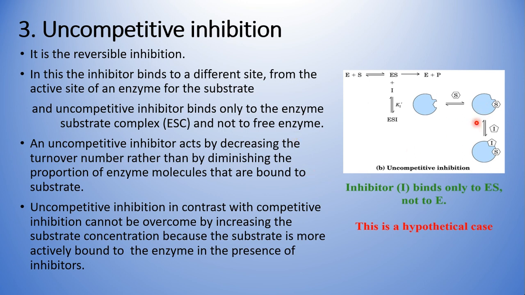But we are supposed to know that uncompetitive inhibition binds only to the enzyme-substrate complex and not to the free enzyme, whereas in non-competitive inhibition, the second type, the inhibitor binds both to the free enzyme as well as to the enzyme-substrate complex. But in uncompetitive inhibition, the inhibitor binds only to the enzyme-substrate complex. So this is what you have to remember about the difference between non-competitive and uncompetitive inhibition.